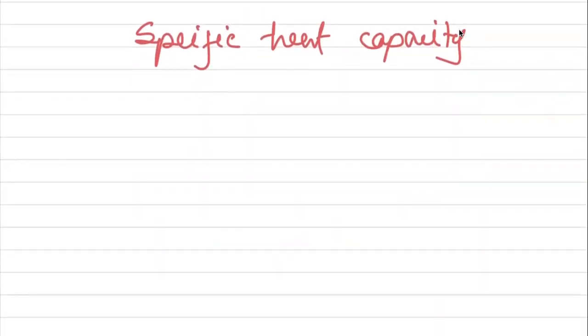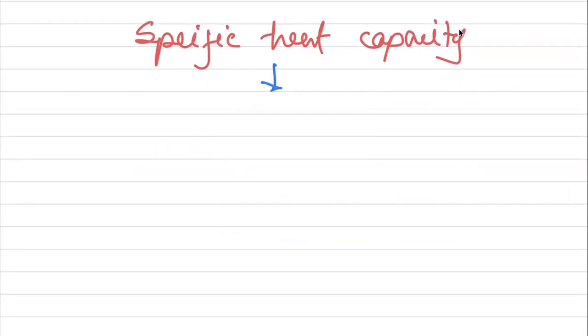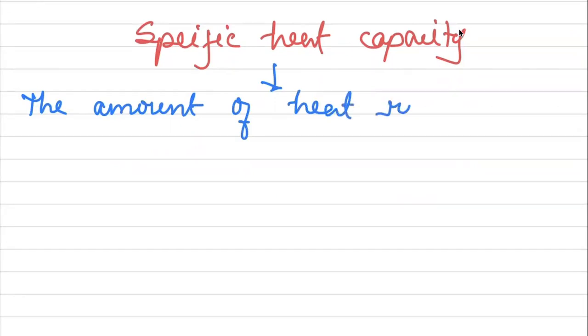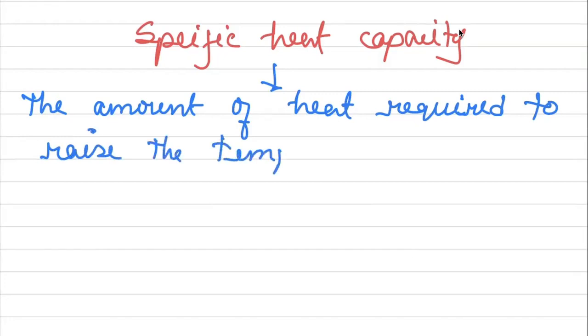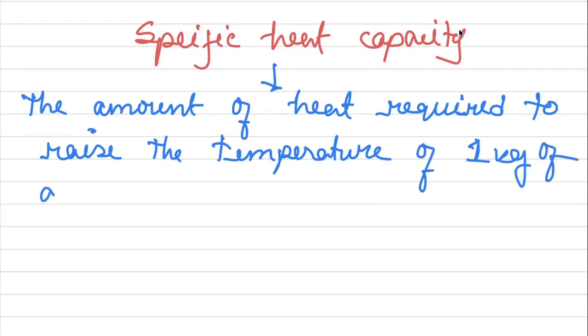Okay, so specific heat capacity, just for your information: the amount of heat required to raise the temperature of 1 kilogram of a substance by 1 Kelvin.